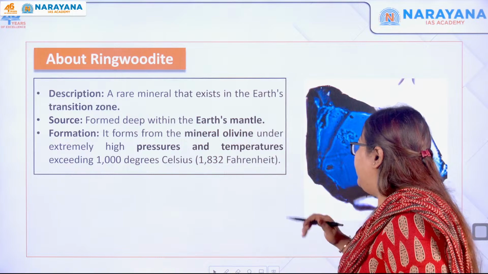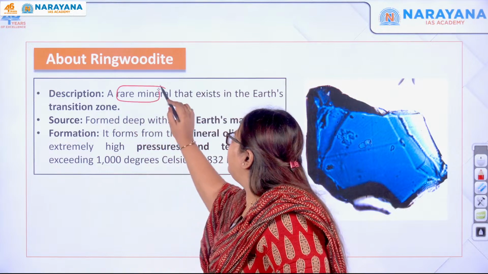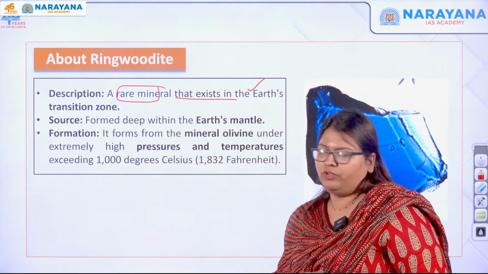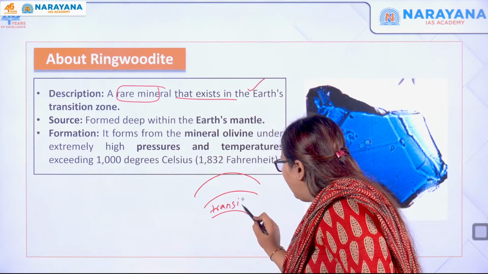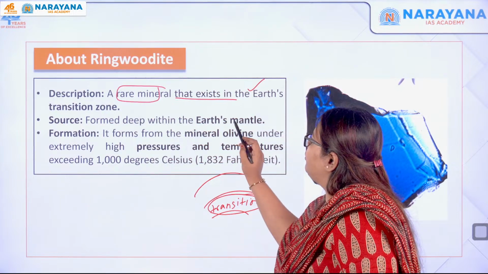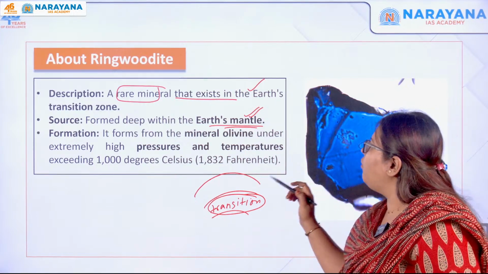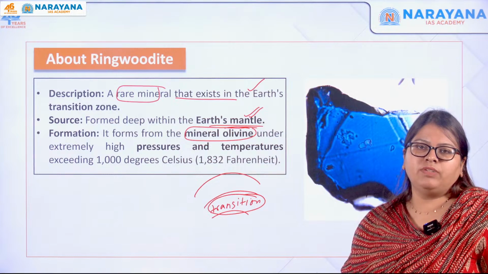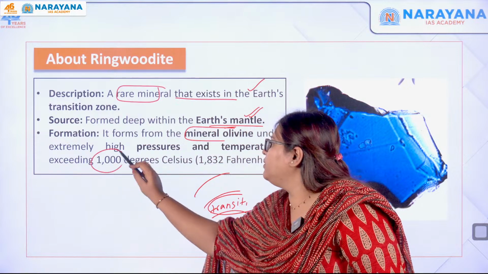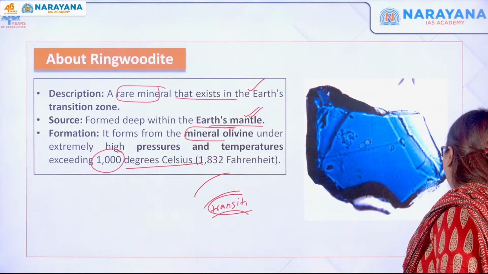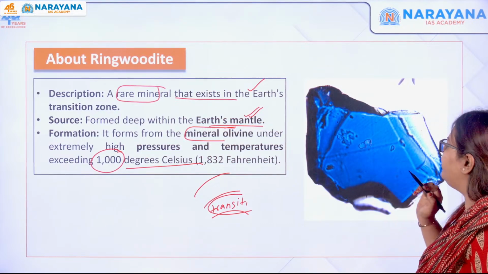So let us see here about ringwoodite. The description: it is a rare mineral that exists in the transition zone. I told you, right? So this is your transition zone of the earth. I will show you the picture of it. The transition zone of the earth is formed within the deep earth's mantle. Then it forms from the mineral olivine when it is subjected to extremely high pressure as well as temperature, exceeding 1000 degrees Celsius. Okay, so you can see here ringwoodite. Can you see how much moisture it holds inside? So this is what it is.